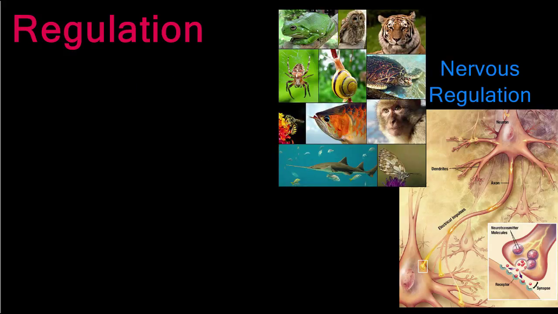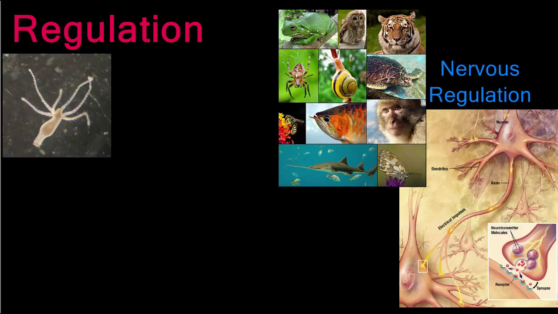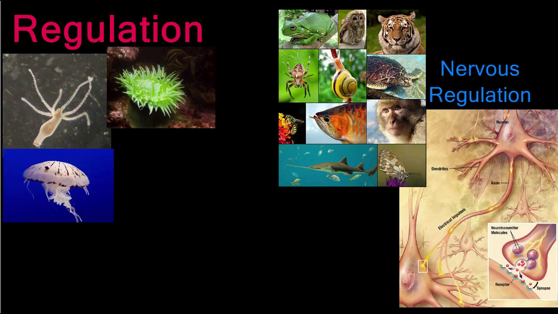Animals possess nervous systems to conduct nervous regulation. The hydra has a very primitive nervous system called a nerve net, also found in jellies and sea anemones. The nerve net allows these organisms to respond to stimuli, however, there is no brain to coordinate actions, so responses are slow and generalized.